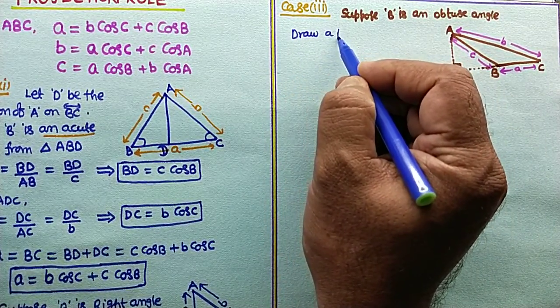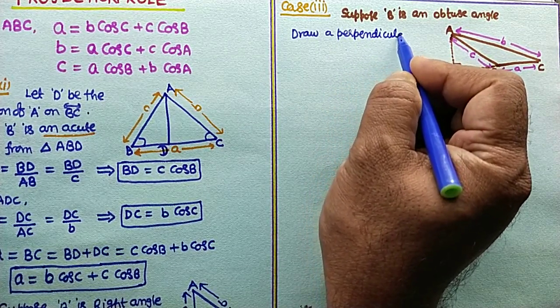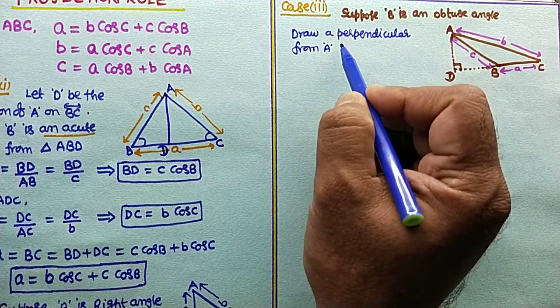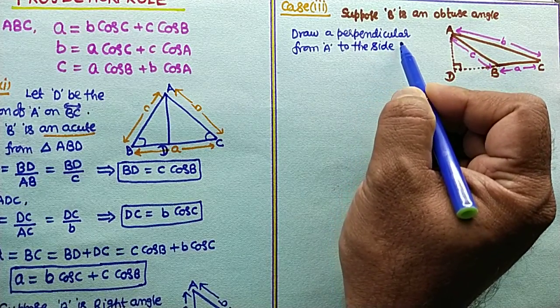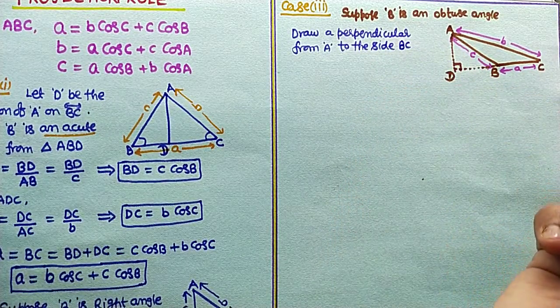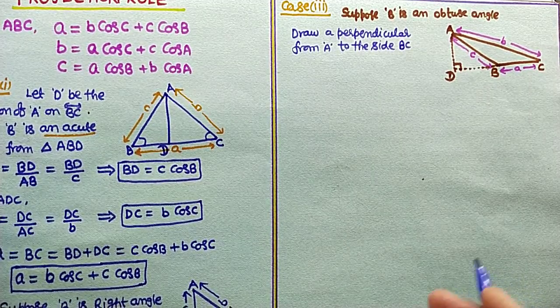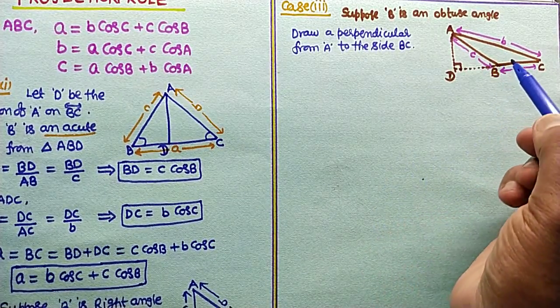Draw a perpendicular from A to the side BC, and produce it. After that, observe the figure.